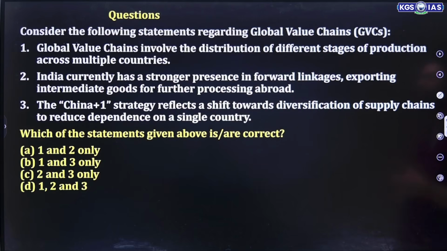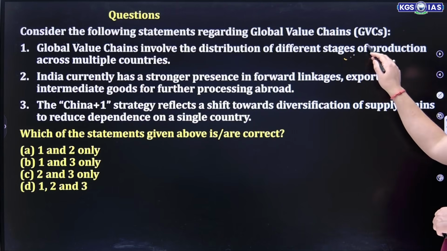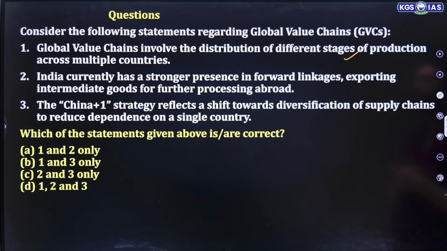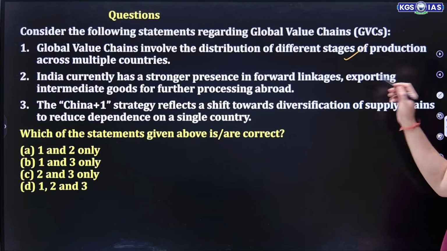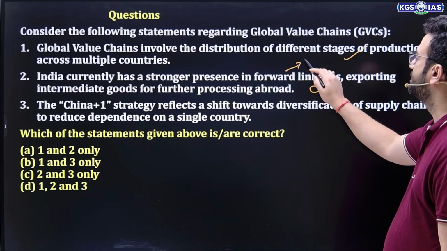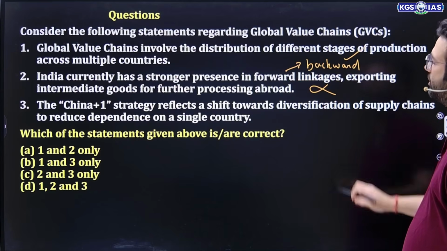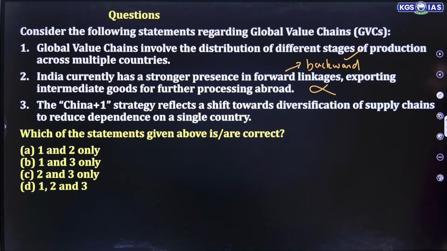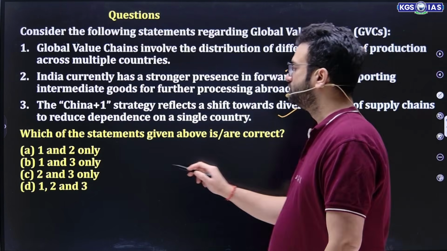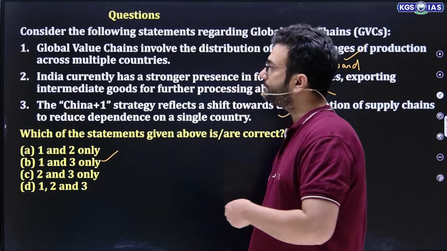Consider the following statements regarding global value chain. Global value chain involves the distribution of different stages of production across multiple countries. True. India currently has a strong presence in forward linkage, exporting intermediate goods. No, India has a strong presence in backward linkage. हमें forward की तरफ move करना है, but right now we have a good backward linkage. China plus one strategy reflects a shift toward diversification of supply chains to reduce dependency on a single country. True. So 1 and 3 only is the right answer.